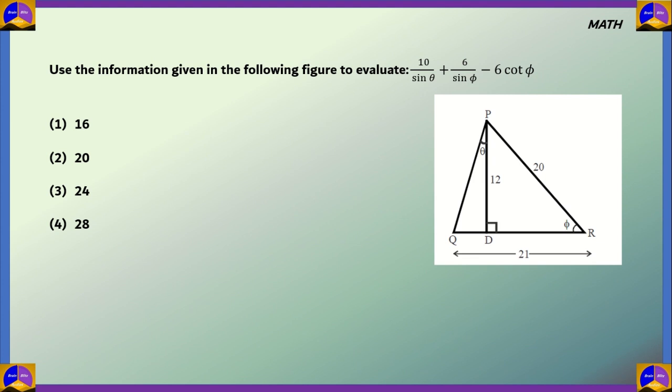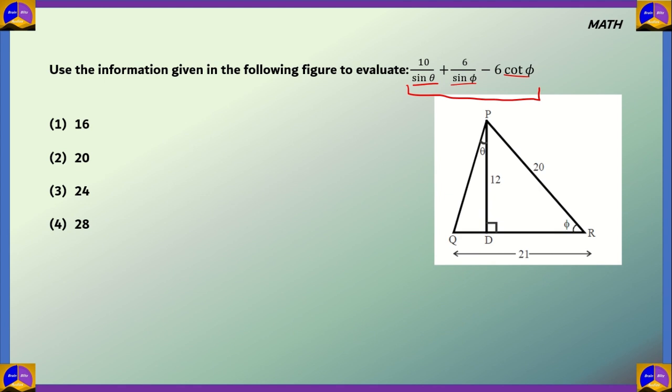Next question on mathematics. Use the information given in the following figure to evaluate 10 by sine theta plus 6 by sine phi minus 6 cot phi. The options are 16, 20, 24, 28. Now, from this figure, we need to figure out to evaluate this. For this, we need all the sides. Then only we can calculate sine theta, sine phi, and cot phi.